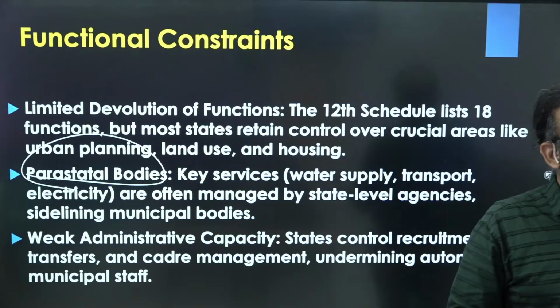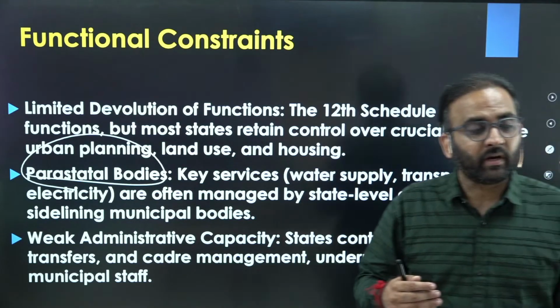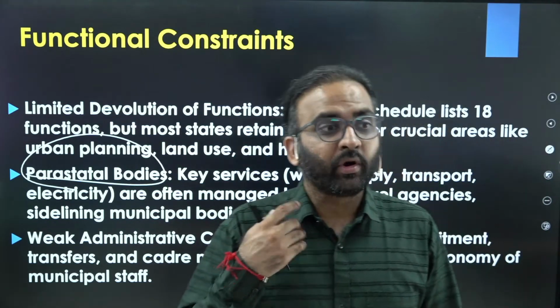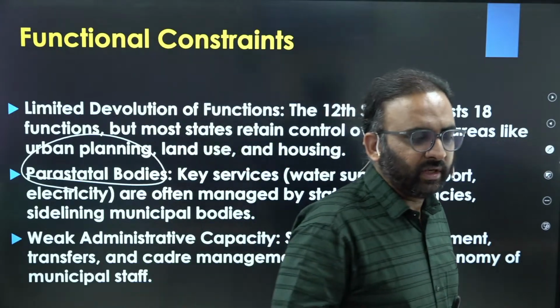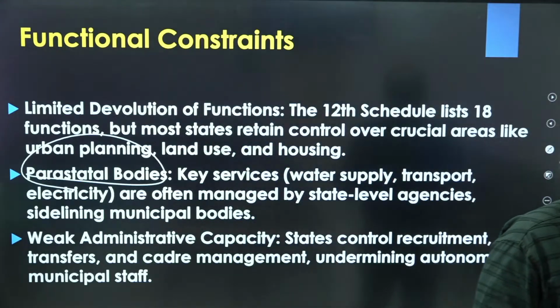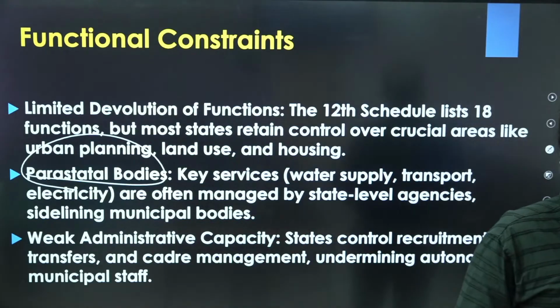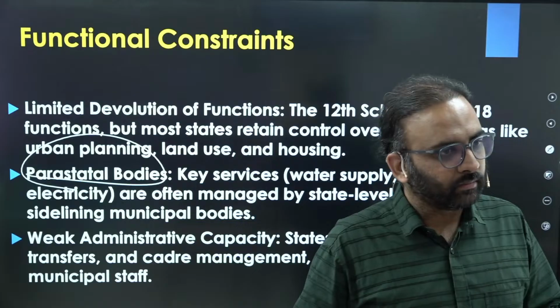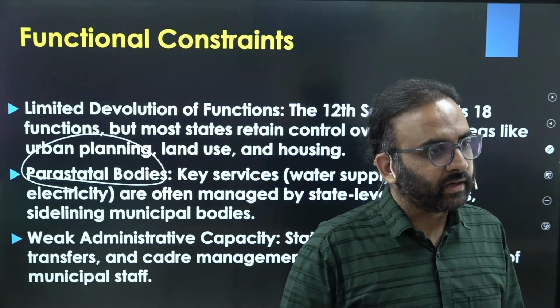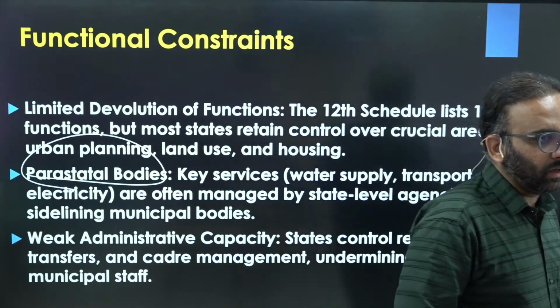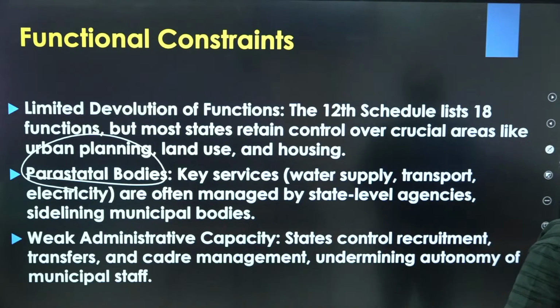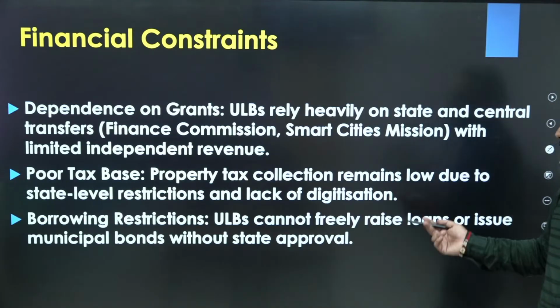Or you can talk about the bureaucracy not wanting to be subordinated to urban local bodies. The DM does not want to become subordinate to an urban local body, or the electricity board officials, etc. do not want to remain under the authority of urban local bodies and so on. That's also you can write, right?